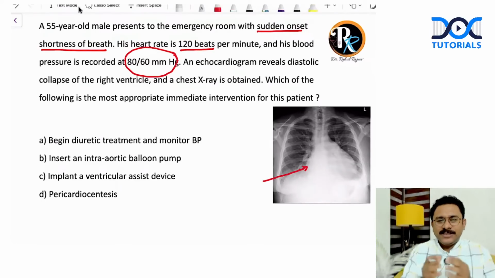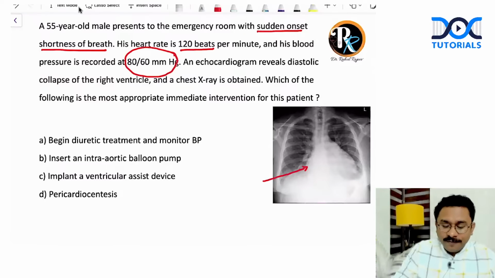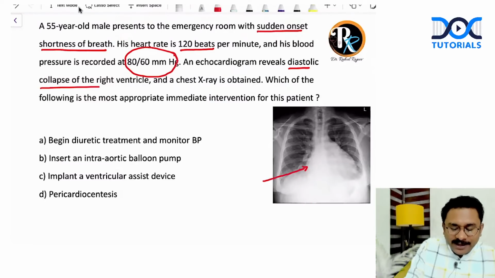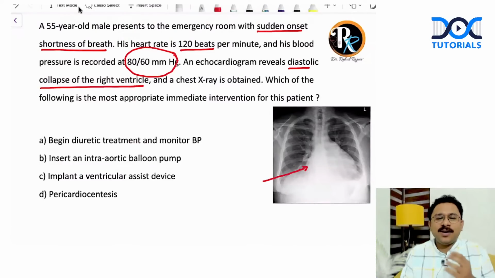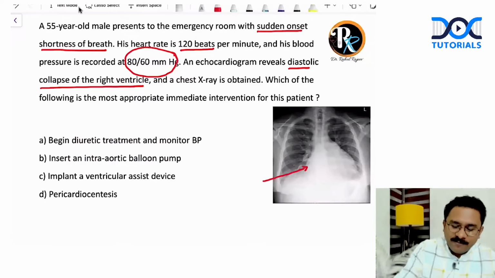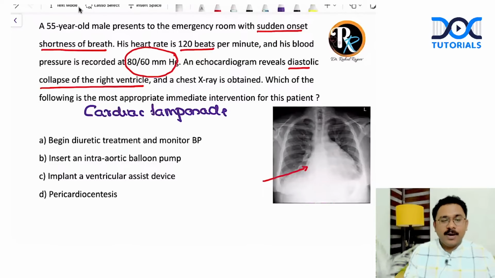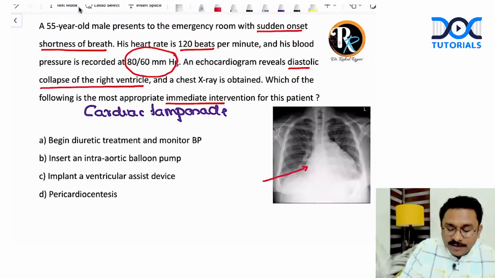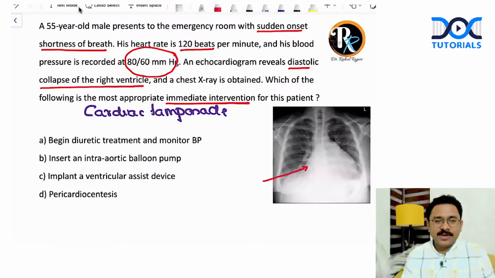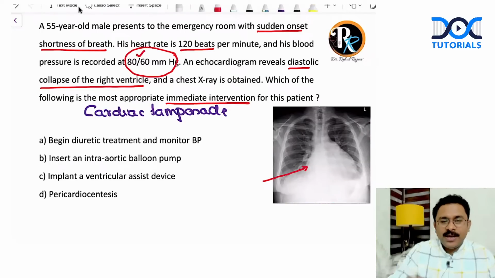Always remember, sudden onset breathlessness, patient going into hypotension, very important finding, diastolic collapse of the right ventricle. This could be due to a cardiac tamponade. Okay, this can very well be due to a cardiac tamponade. And the X-ray is also showing an enlargement of the cardiac silhouette. The question is, what is the most appropriate immediate intervention for this patient? Okay, immediate intervention. First option, begin diuretic therapy and monitor BP in a patient with hypotension.